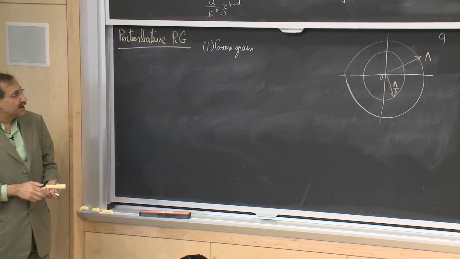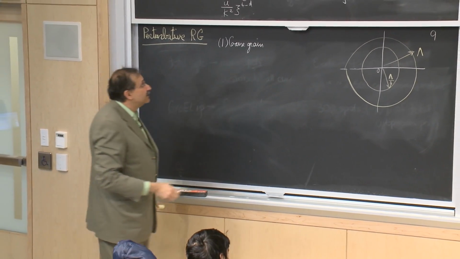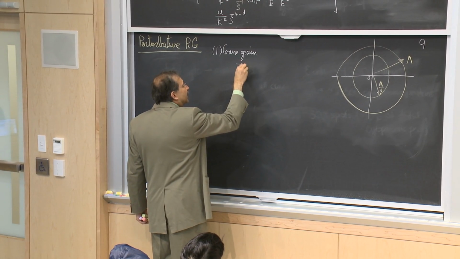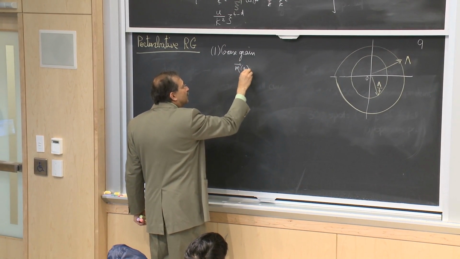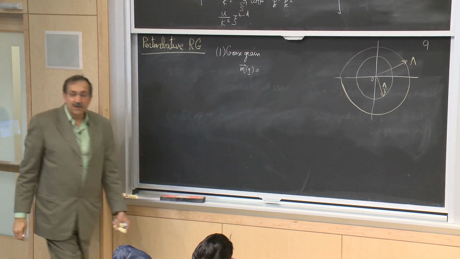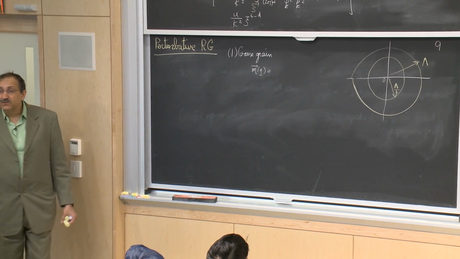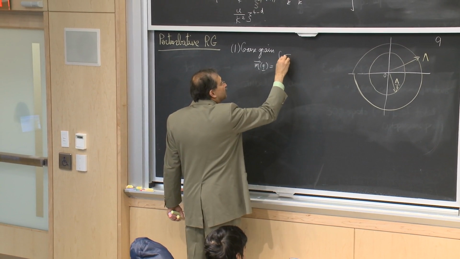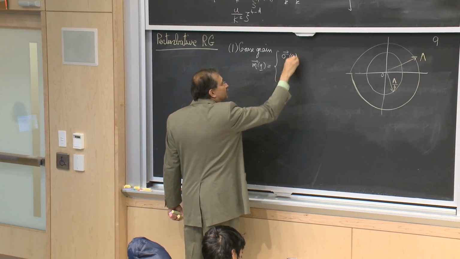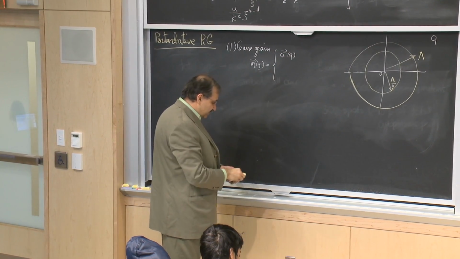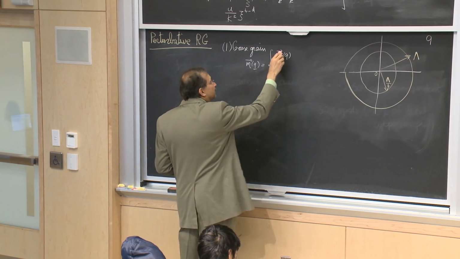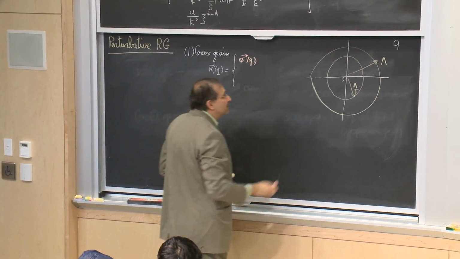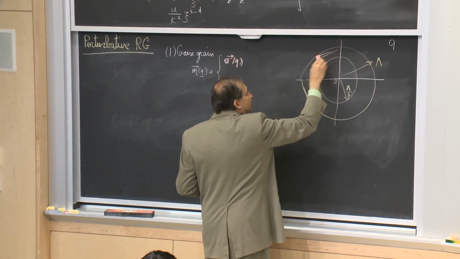So what I can do is to say that I had a whole bunch of modes, m of q. I'm going to subdivide them into 2 classes. I will have the modes sigma of q. Maybe I will write it in a different color, sigma of q. That are the ones that are sitting here.